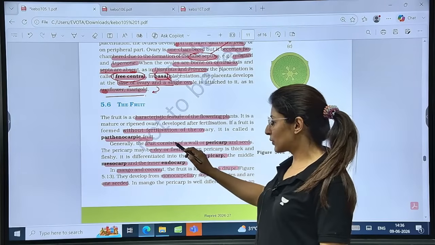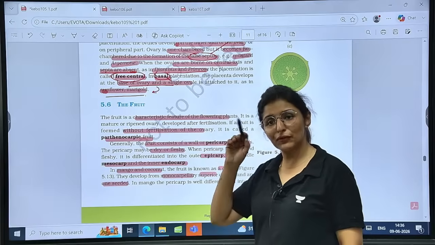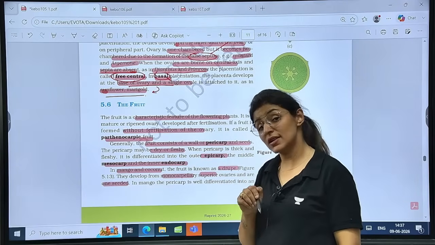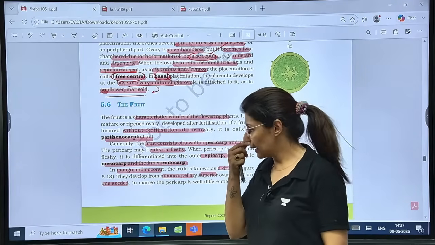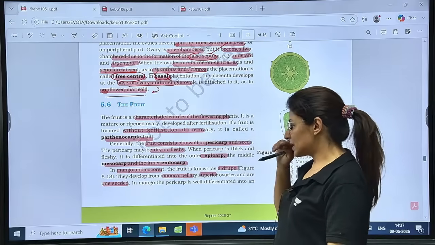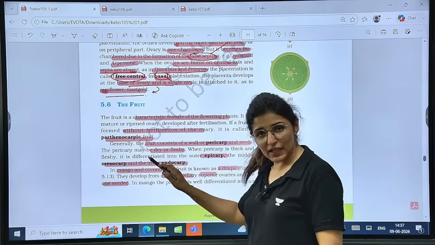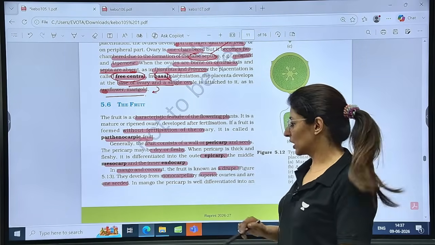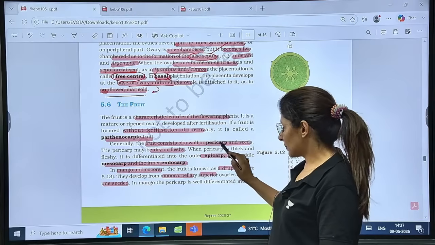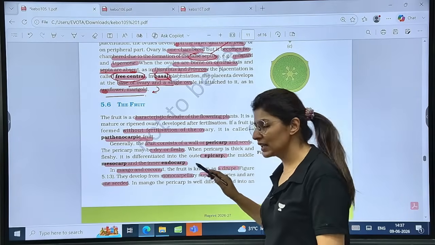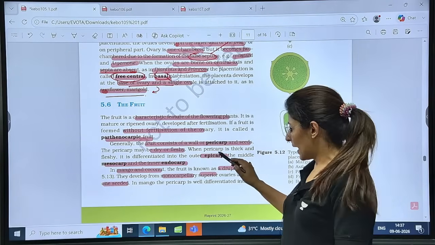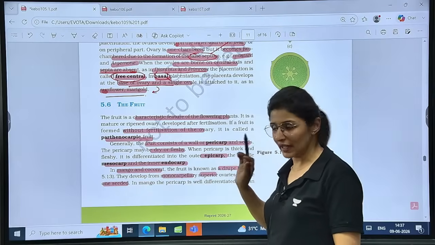So generally the fruit consists of a wall. What is a fruit wall known as? Pericarp. How does it develop? From the ovary wall, right? So pericarp and the seeds. Now this pericarp can be dry or it can be fleshy. See, this pericarp can be thick and fleshy and differentiated into three layers: epicarp, mesocarp and the endocarp.